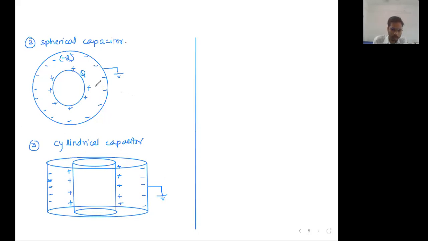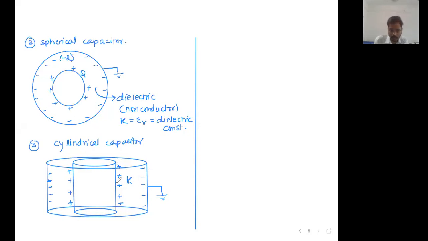Good. Now here in between these two shells, spherical shells, there is a material which is called a dielectric, in bracket non-conductor. Its dielectric constant is capital K or epsilon r. Just keep on writing dielectric constant.